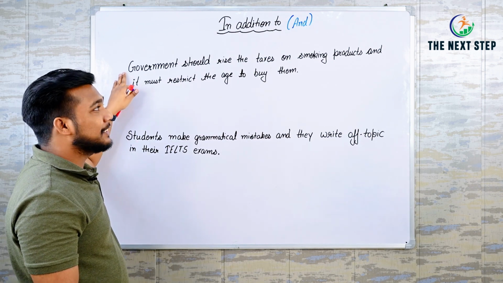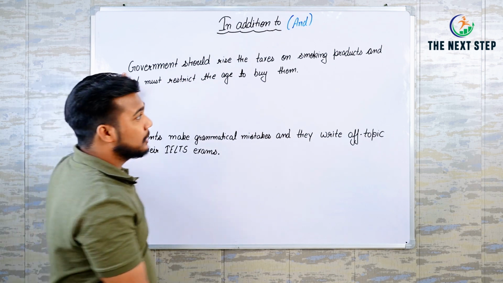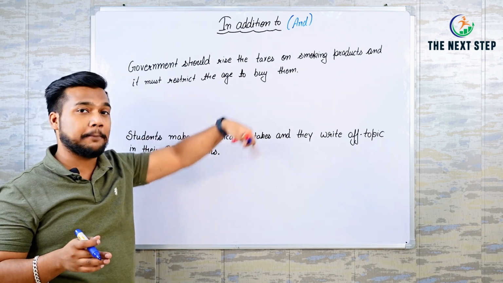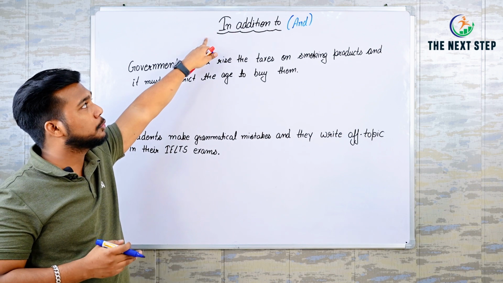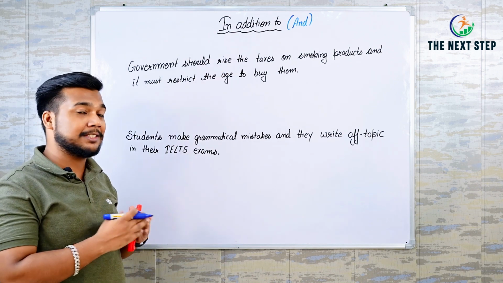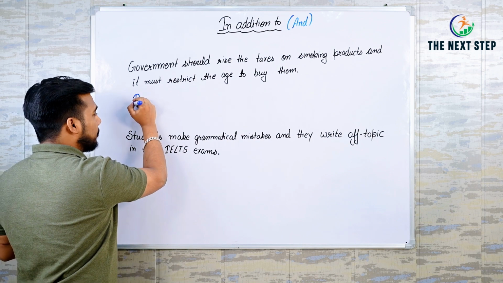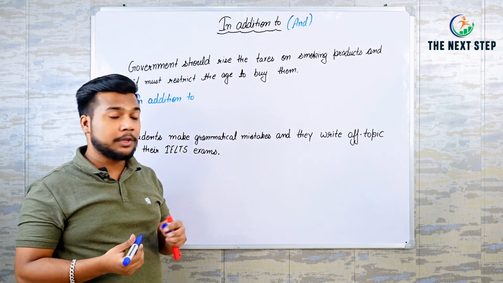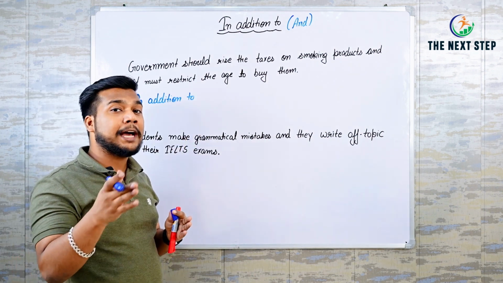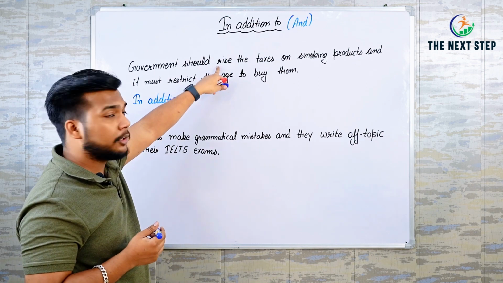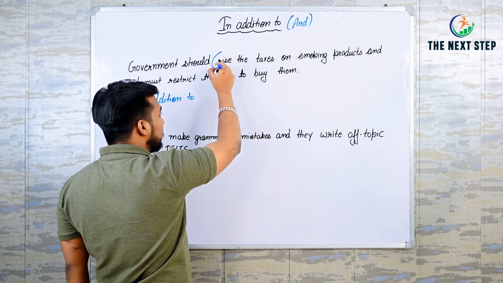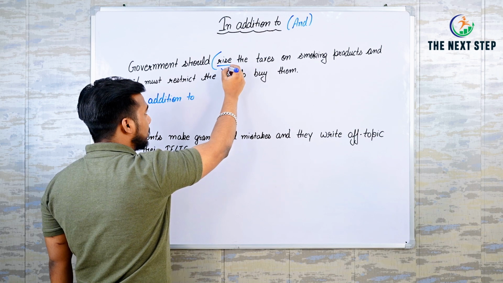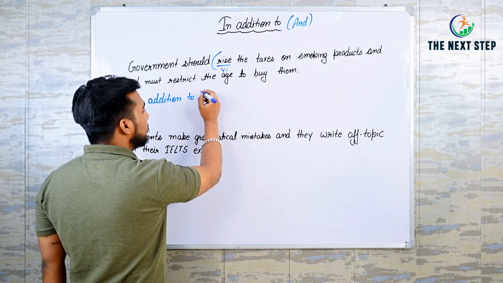So government should raise the taxes on smoking products and it must restrict the age to buy them. If you want now to use in addition to in this sentence, you should add in addition to in the beginning. Whenever you add in addition to, you always have to add an ing verb. For example, I have to start basically from here when I am using in addition to, because this is my verb and I am changing this verb into an ing verb.